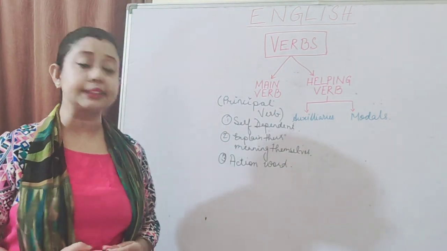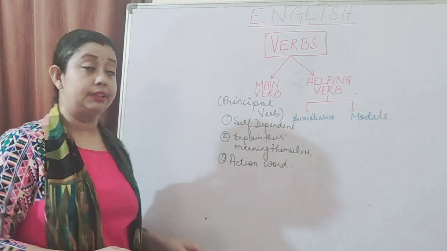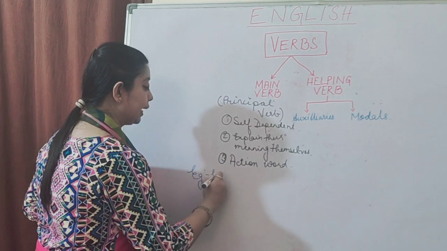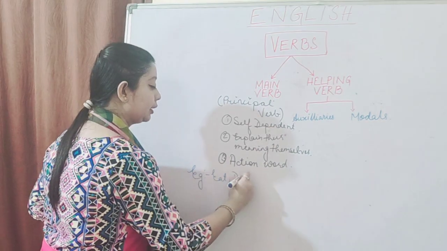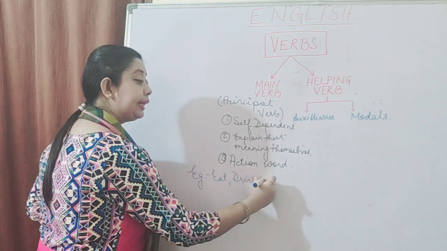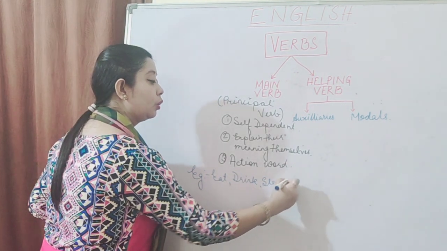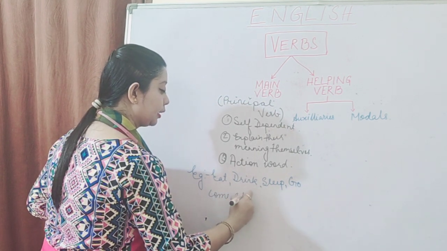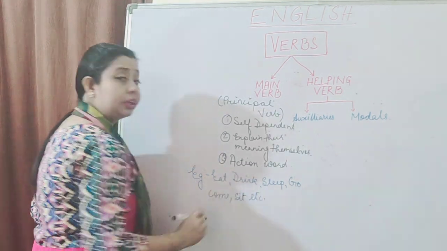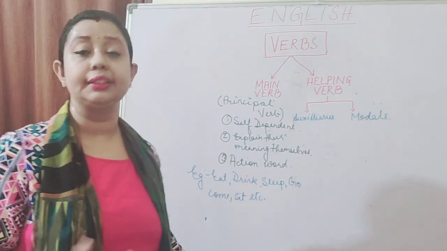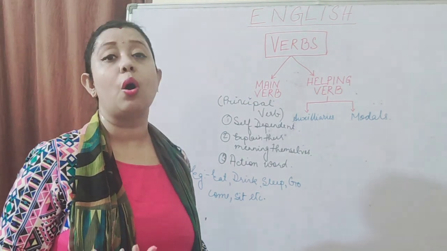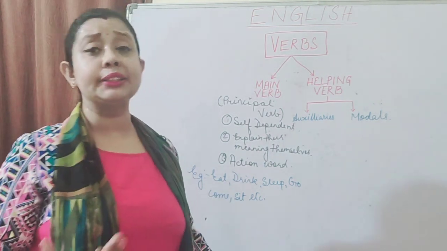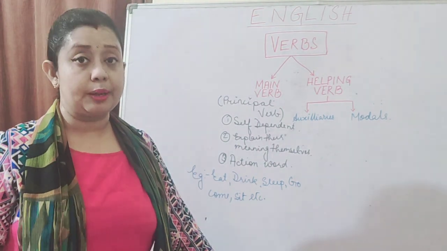What are action words? Let us write a few examples of action words. So, which are the action words? Like eat, drink, sleep, go, come, sit, etc. So, any word that shows action is known as a main verb or a principal verb. Now, we will learn more about the kinds of principal verbs in my upcoming classes.